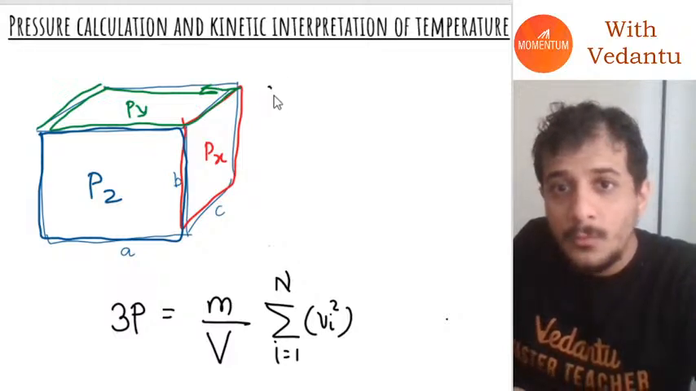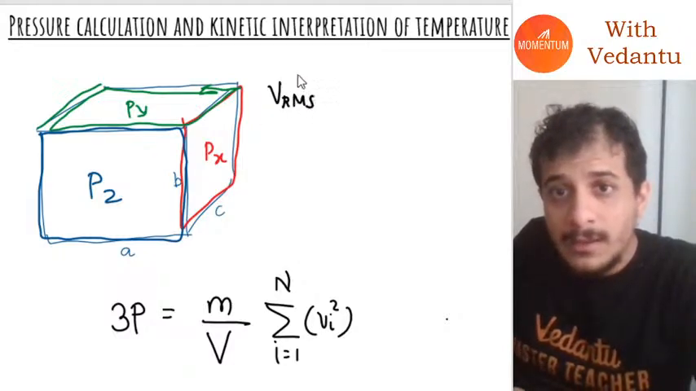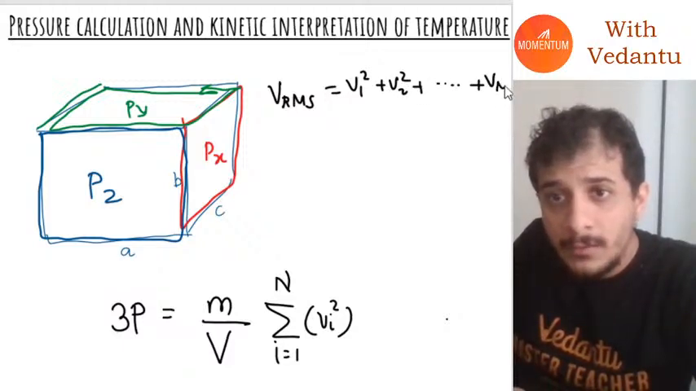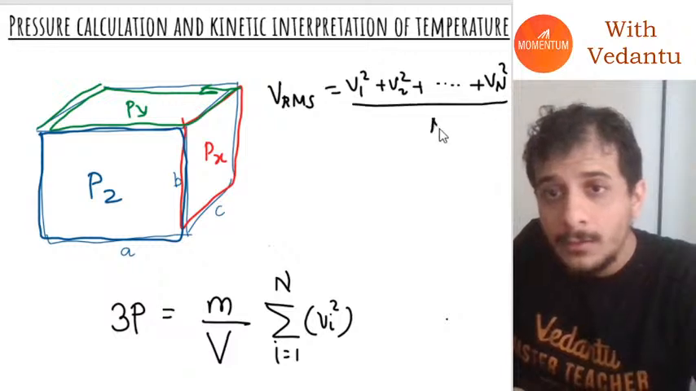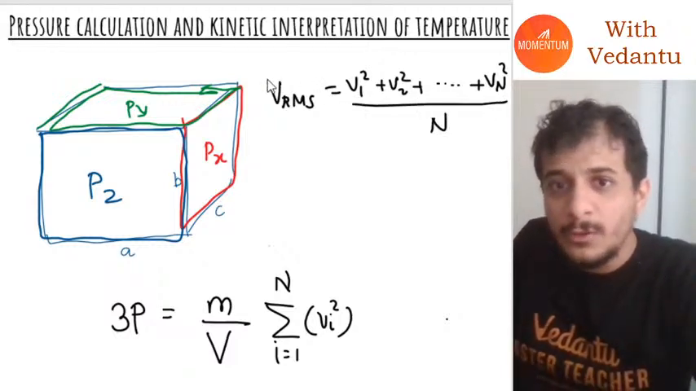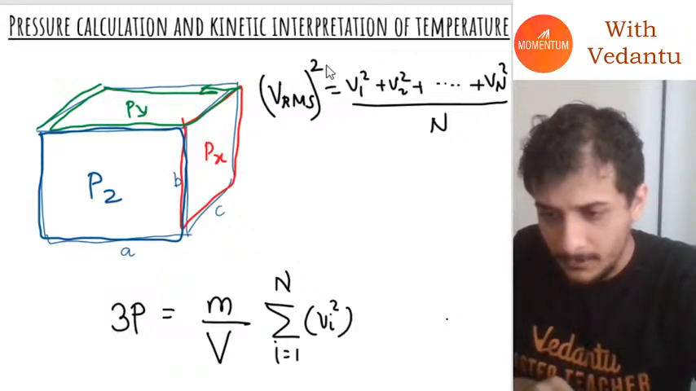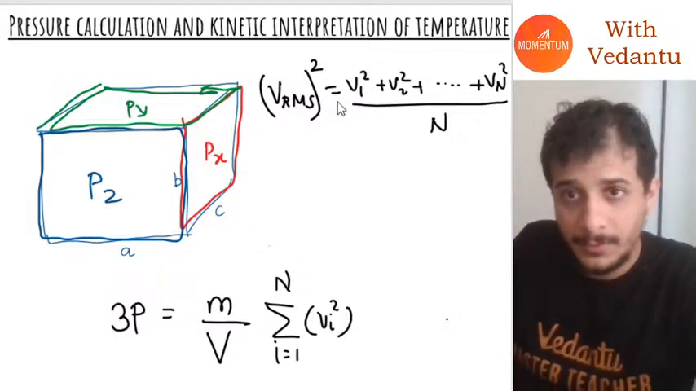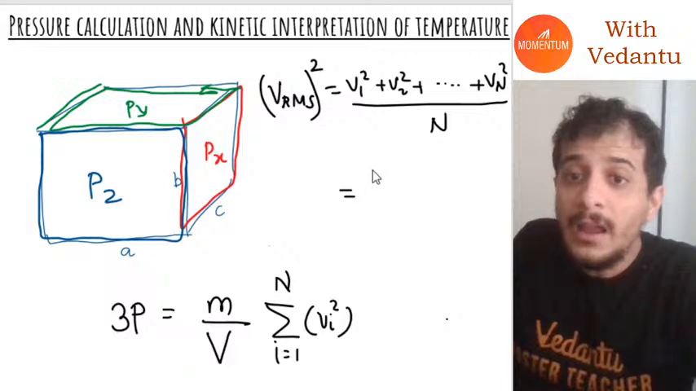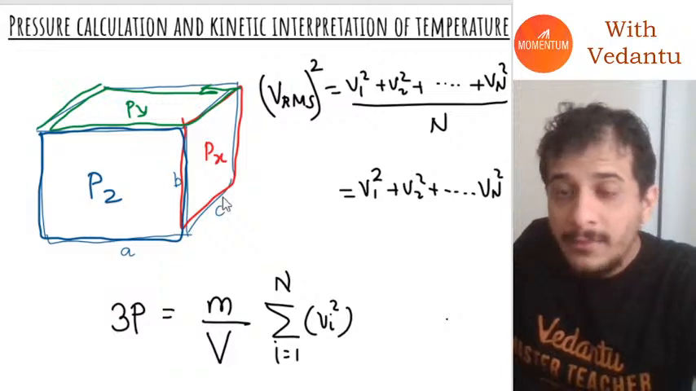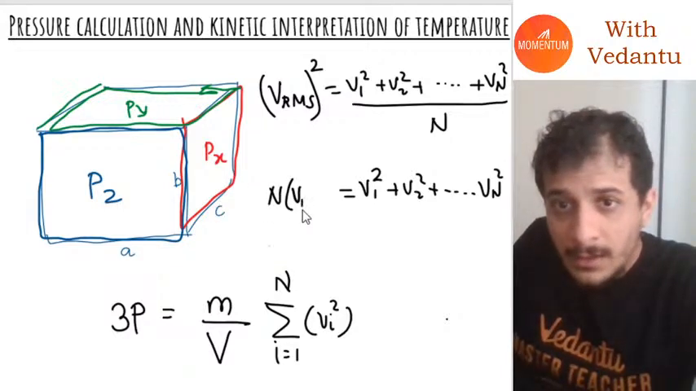If you remember, VRMS is equal to the whole under root of V1 square plus V2 square plus dot dot plus Vn square, divided by n. So I can just write VRMS square as equal to this. Now from this, I can write V1 square plus V2 square plus dot dot Vn square as just n times VRMS square.